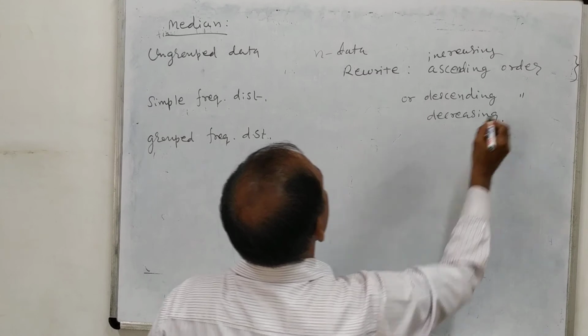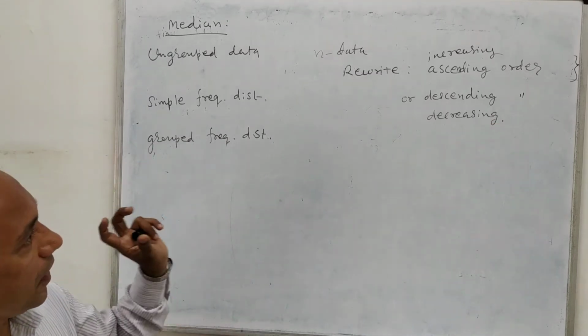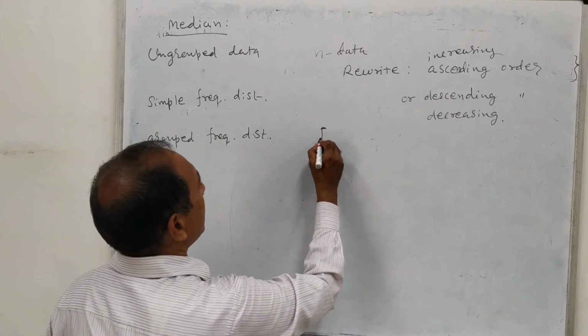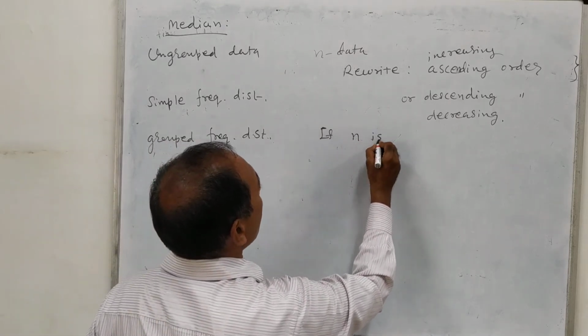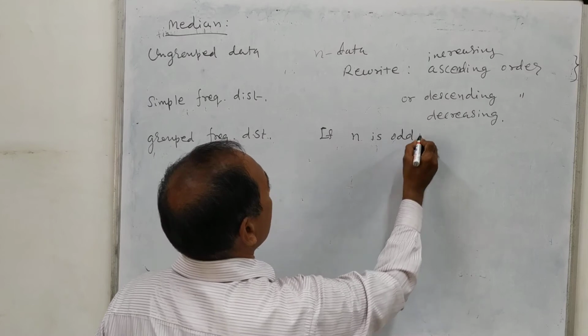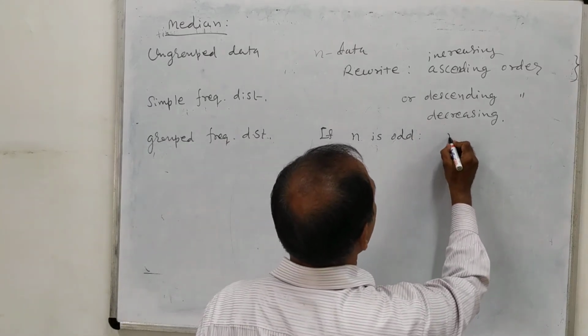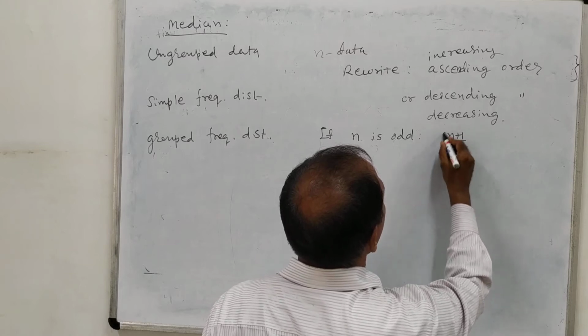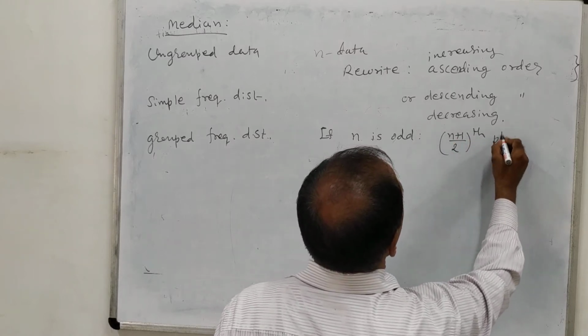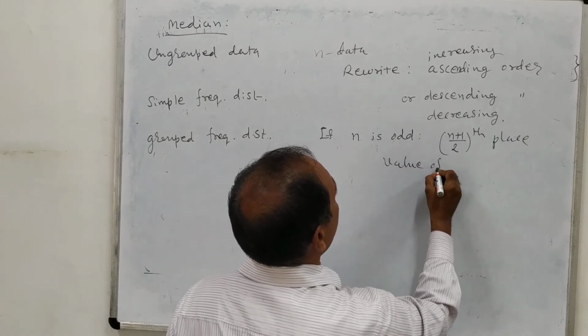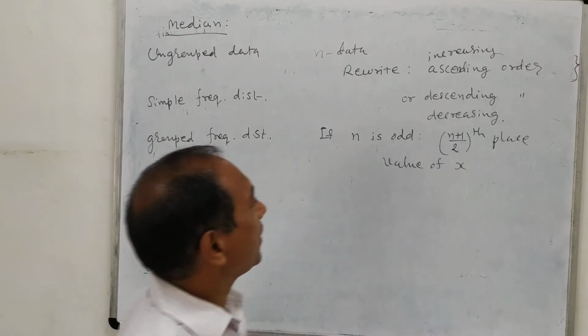So after rearranging the data, there are two types here. If n is odd, then the value of x at the n plus 1 by 2 place is